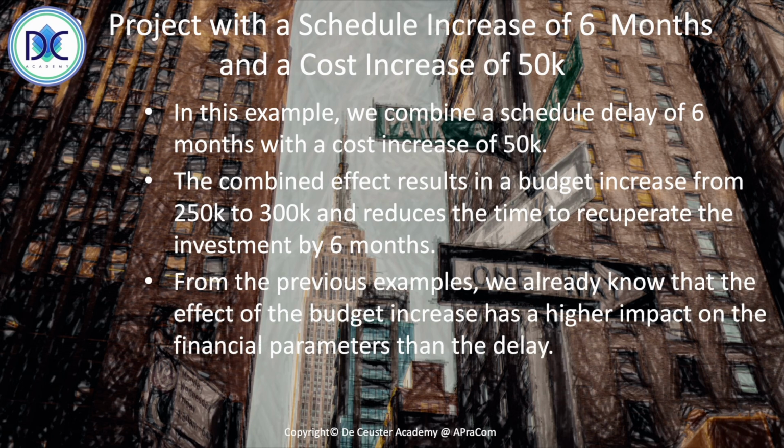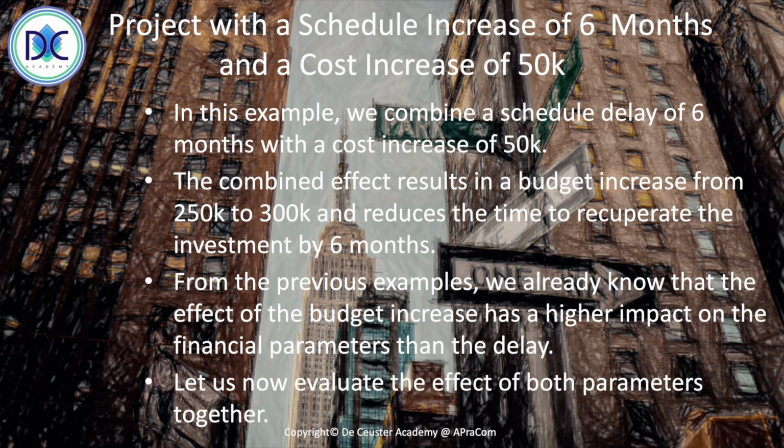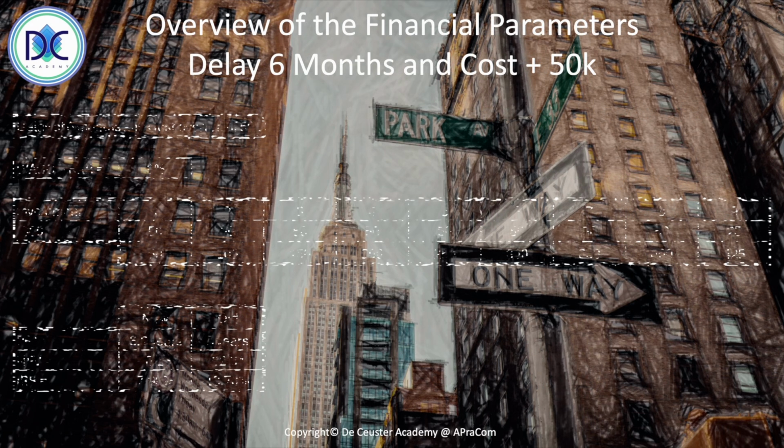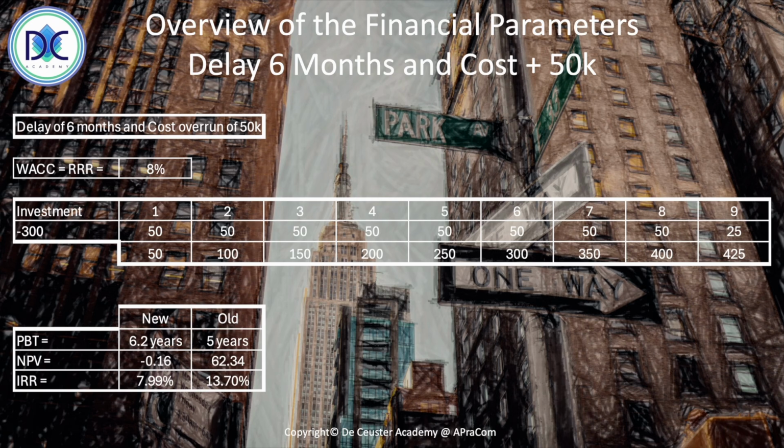We already know from the previous example that the effect of the schedule delay did not have such a big impact on the project, but the higher impact was in fact because of the cost overrun. So we're going to see how these two parameters in this case will affect the final outcome. We look at the overview of the financial parameters. We have the same table, but now we have the investment, which is 300K, and the last period, so we have half year less to recuperate the total amount.